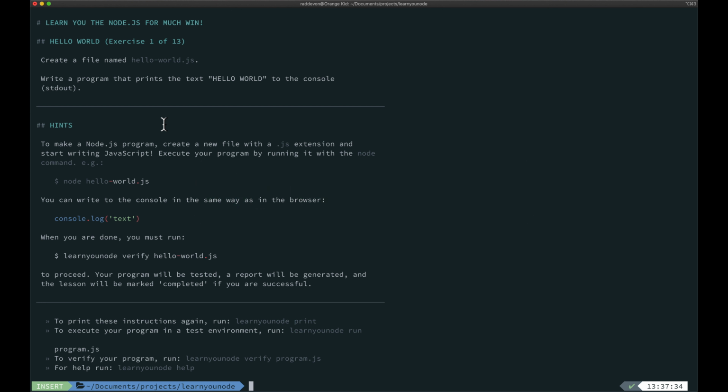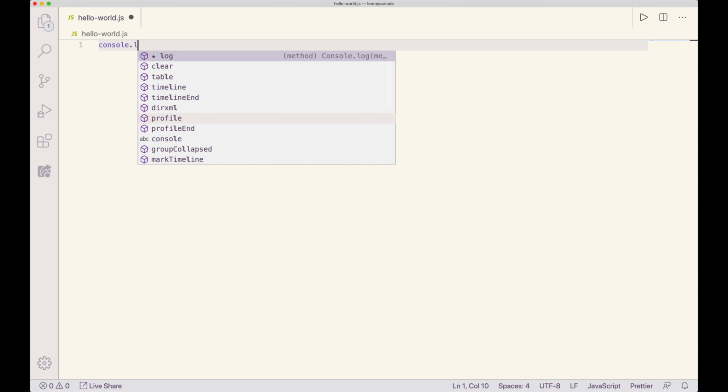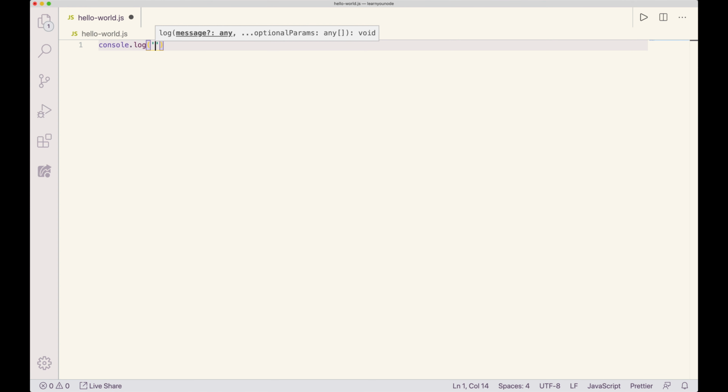I need to write a program that prints the text hello world to the console, hello world all in caps. Okay, that's going to be pretty easy. console.log, and then I need to pass in a string. So I'm going to open quotes and hello. Oh, I'm already screwing this up. HELLO WORLD. Okay. That should meet the requirements.